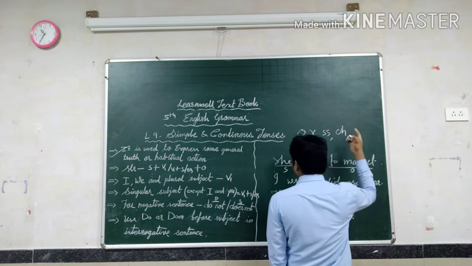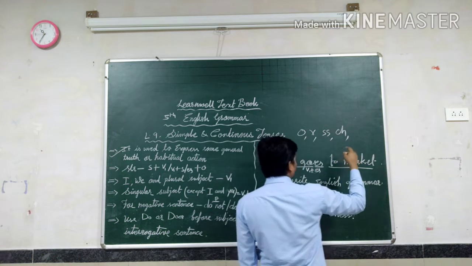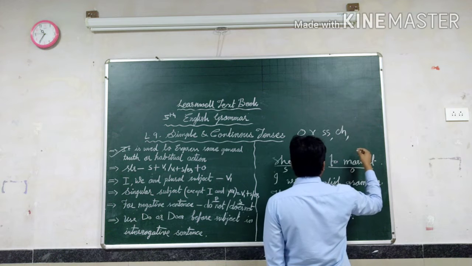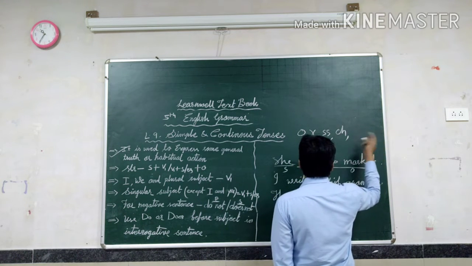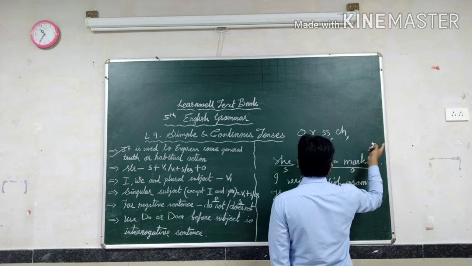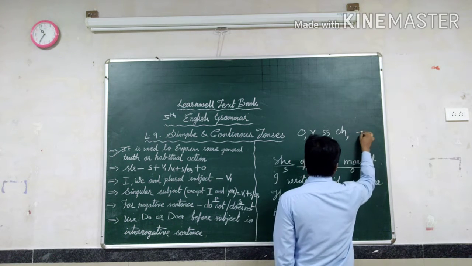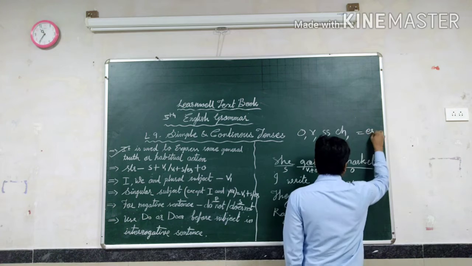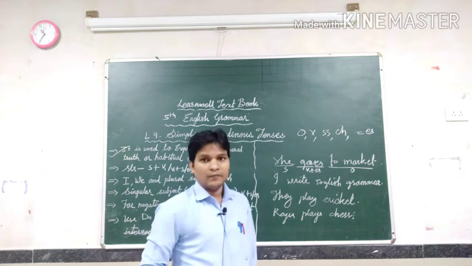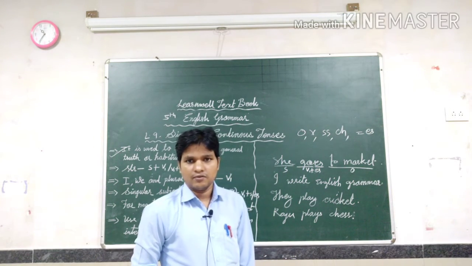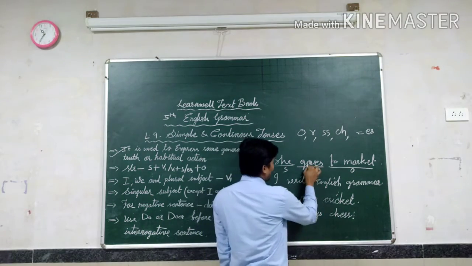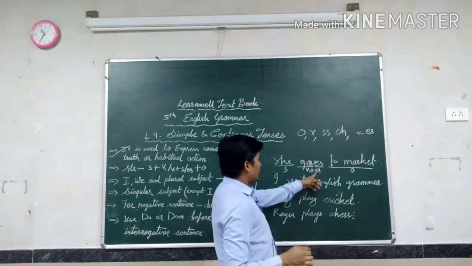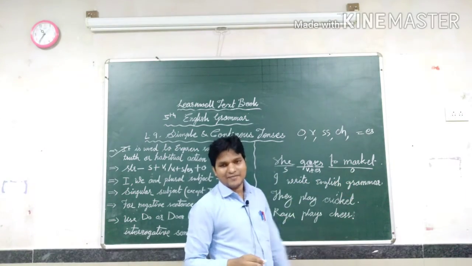CH, etc. If it is so, then ES will come. Suppose if other letters come, just listen to it. That's why we have written B plus B1 plus ES.